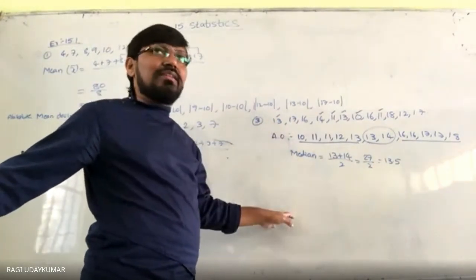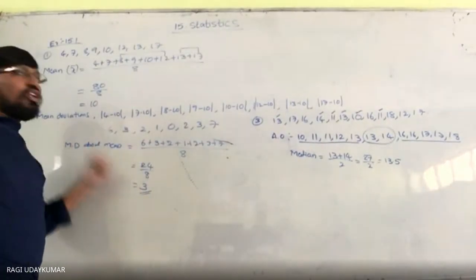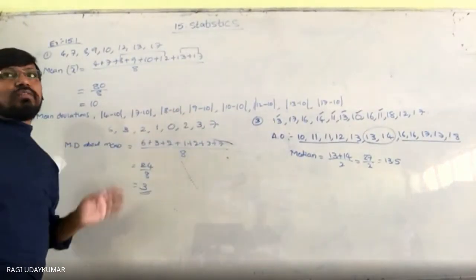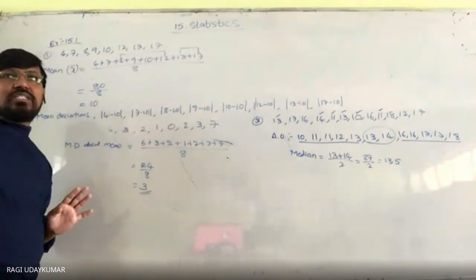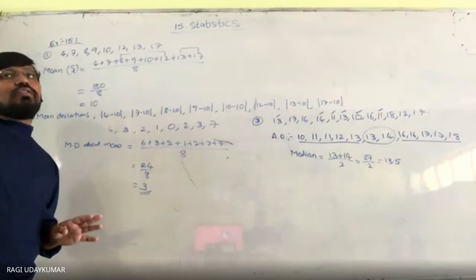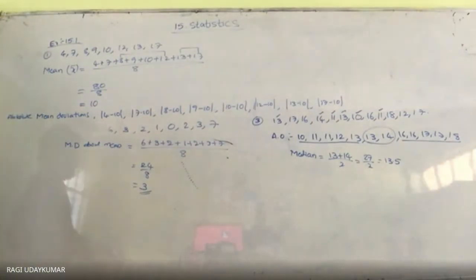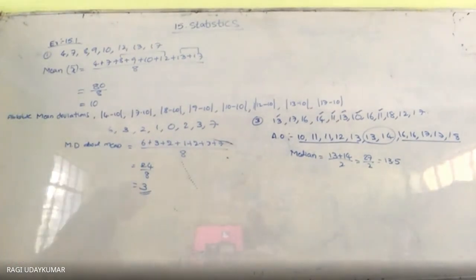Then after finding that, all the absolute values you are getting are to be added and divided by the number of observations. The number of observations is 12, so you have to divide by 12 and you are going to get it. Okay, so this is the mean deviation about the median for ungrouped data.